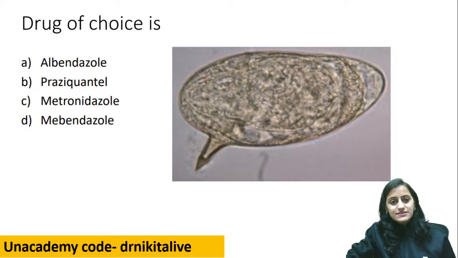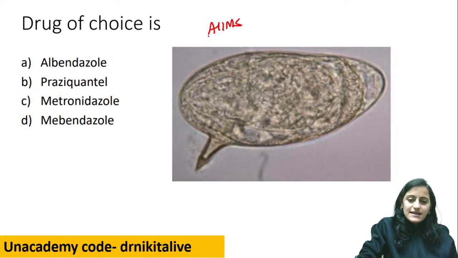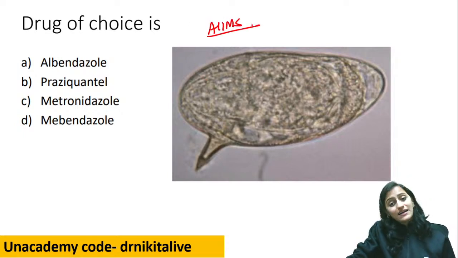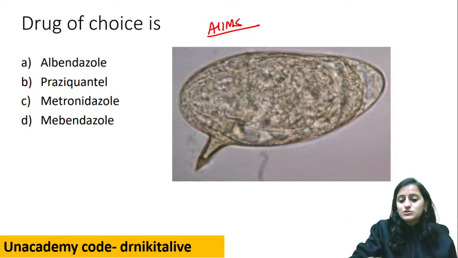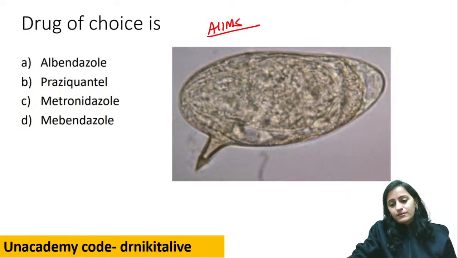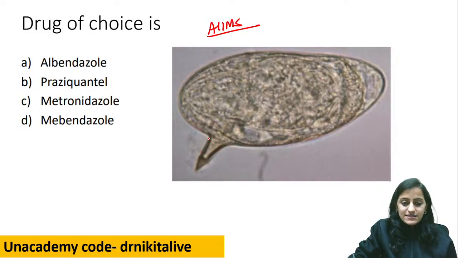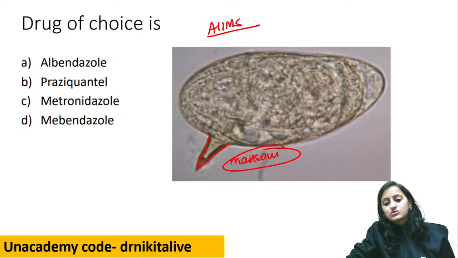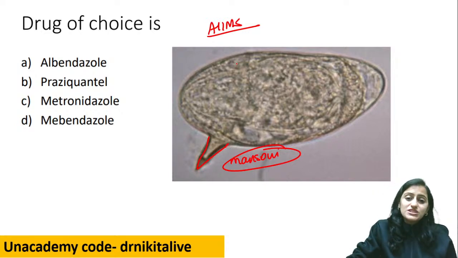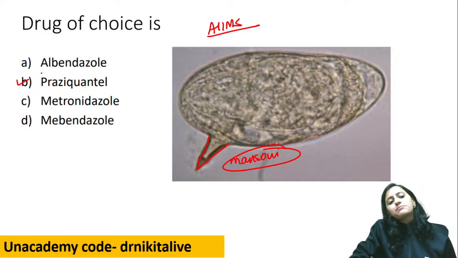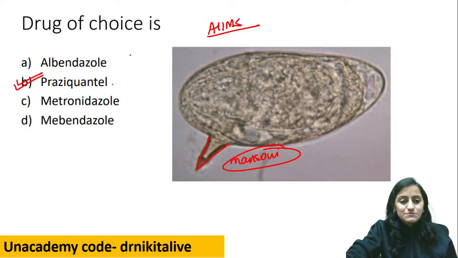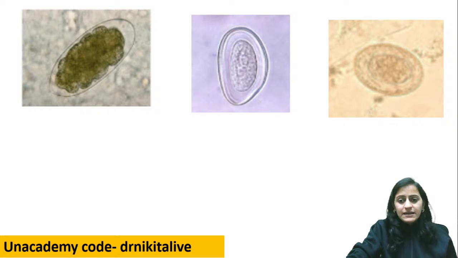Next one. This is a question asked in one of the AIIMS exams. What is the drug of choice in this condition? So remember, it's not only identification of eggs, you should also know the drug of choice. This is Schistosoma mansoni. The lateral spine tells you this is mansoni. For Schistosoma, it is praziquantel. Okay, praziquantel is the drug of choice for Schistosoma.